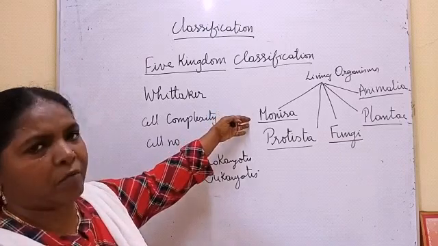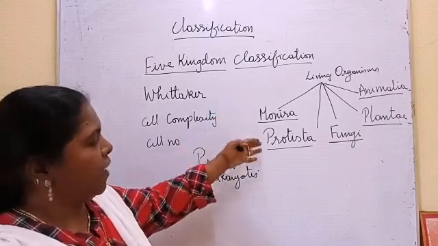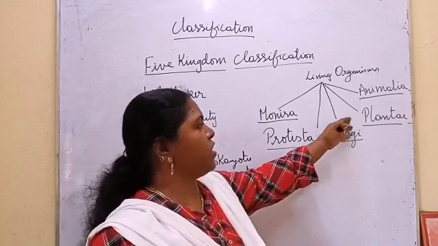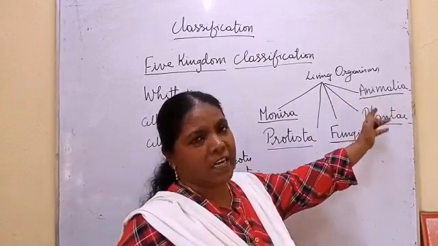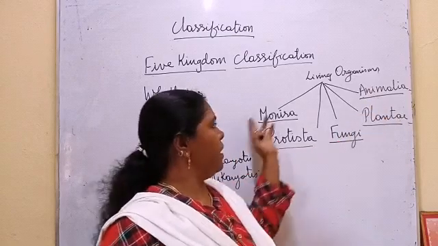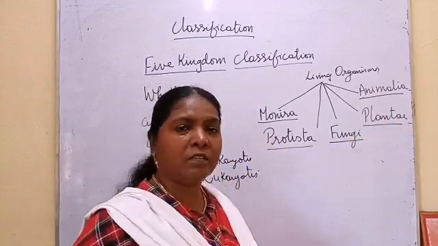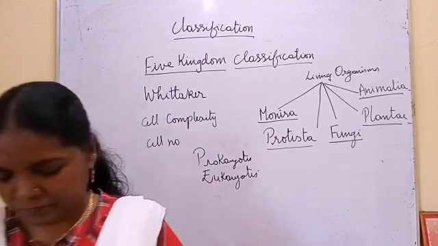Okay. So here we are going to discuss one by one. Kingdom Monera we are going to discuss, and Protista, Fungi, Plantae and Animalia. Animalia alone we will see separately as your next lesson. Up to this, one by one we are going to discuss.